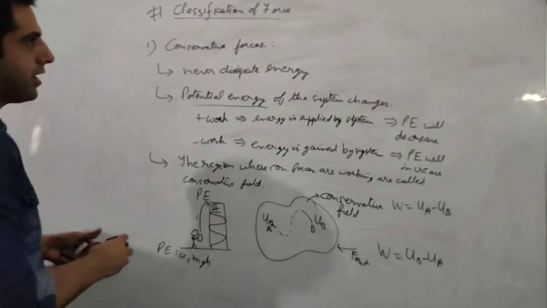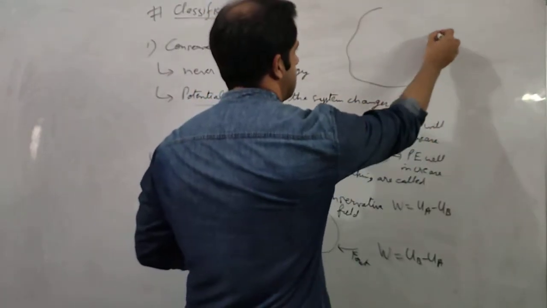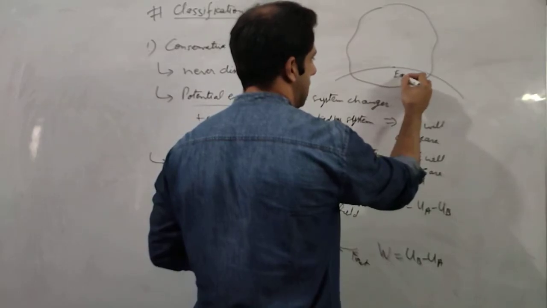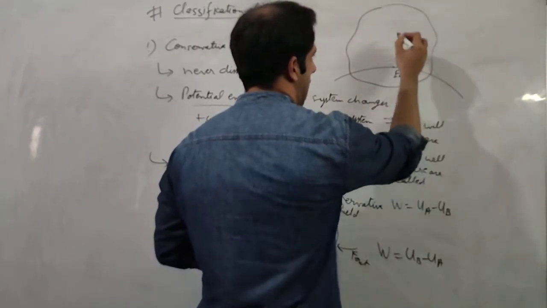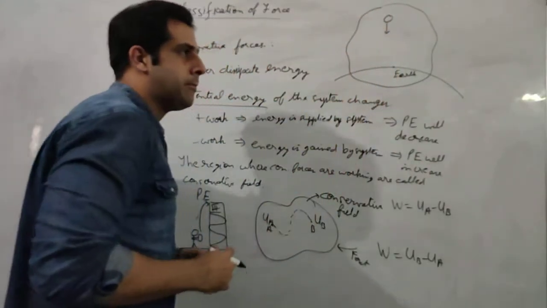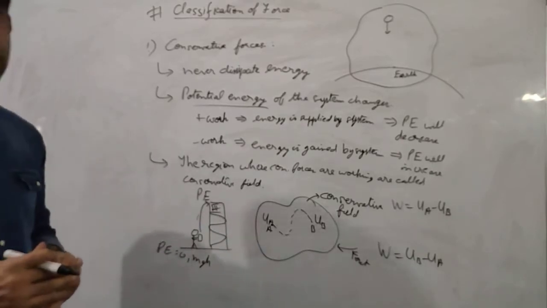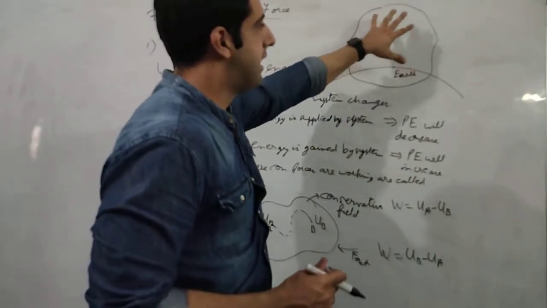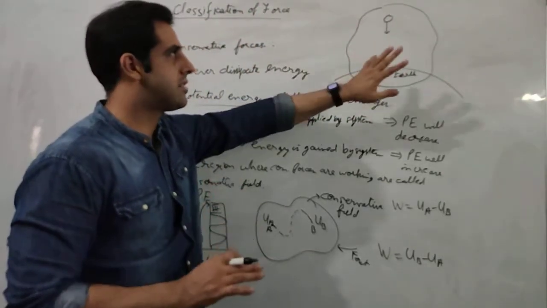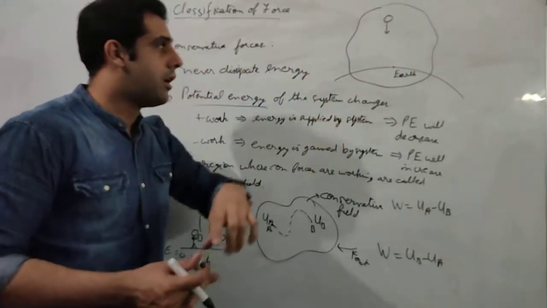So another example that we can give, I'll just do it here. Let us say this is a system in which there is an earth, this is earth, and an object, let us say a ball, is falling towards the earth. Now what will happen? Is there an external force that is applied here? I just drop the ball inside this field. I am not saying whether this is a conservative field or not. Let us just say it is a field, it is a region, and I am dropping the ball in this region. Now what will happen?